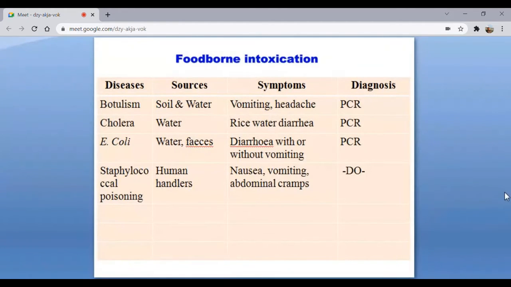And likewise, I've said staphylococcal poisoning is because of the human handlers. Those who are having a lot of boils, furuncles in their faces, those type of persons generally are not allowed to handle meat or any food materials, because through them only the staphylococcal intoxication can happen. So there can be nausea, vomiting, abdominal cramps, and PCR is one of the best methods by which it can be diagnosed.